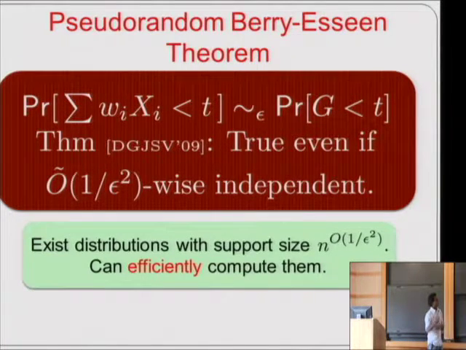So you move from an exponential size distribution to a polynomial size distribution and still preserve the statement of the Berry-Esseen theorem. And what's also important for applications in computer science is that these distributions with small support and k-wise independence can be computed efficiently. Particularly, you can write down this entire support in time, say, polynomial in n and 1 over epsilon, and you can sample from these distributions also efficiently and so on.